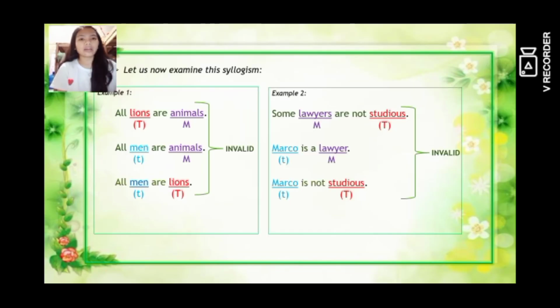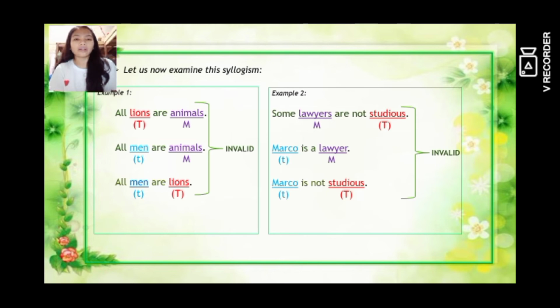So let us now examine this syllogism. All lions are animals. All men are animals. Therefore, all men are lions. Always remember that the major term is the predicate of the conclusion, so our major term here is lions. Our minor term is men, because the minor term is the subject of the conclusion. Then let's proceed to the second premise. All men are animals.